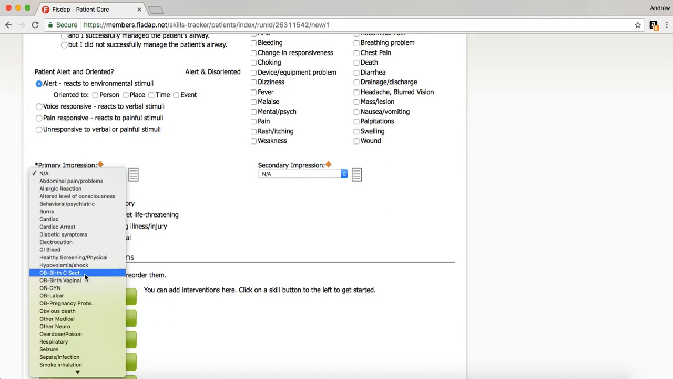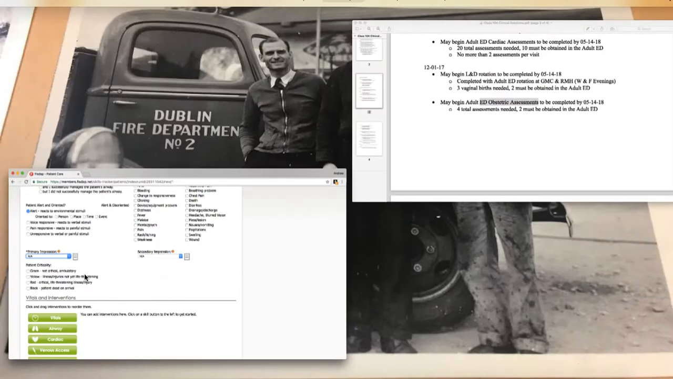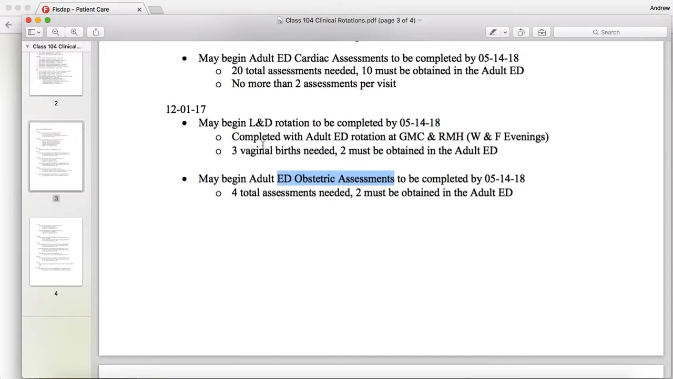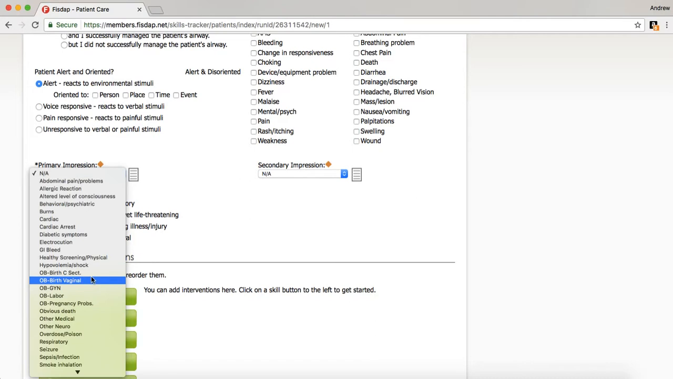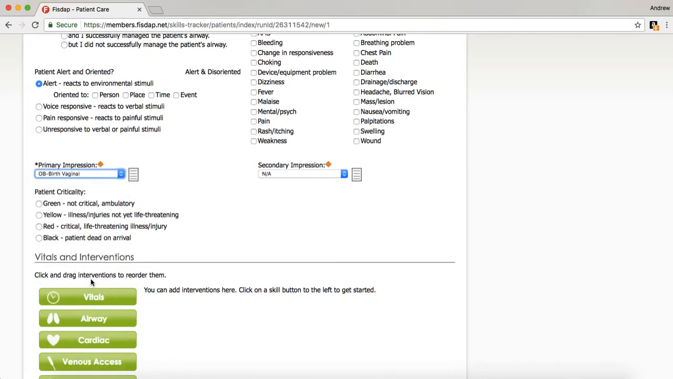You can go in and see C-sections. The kicker with C-sections is you still have to get your vaginal births. Okay, so we click over to our Bible here, and we're going to need to see 3 vaginal births. Okay, now you can get 3 vaginal births and 2 C-sections, but you still have to get the vaginal births. All right, so we're going to click it in here, and this one was not a C-section, so we are going to go with everything else.